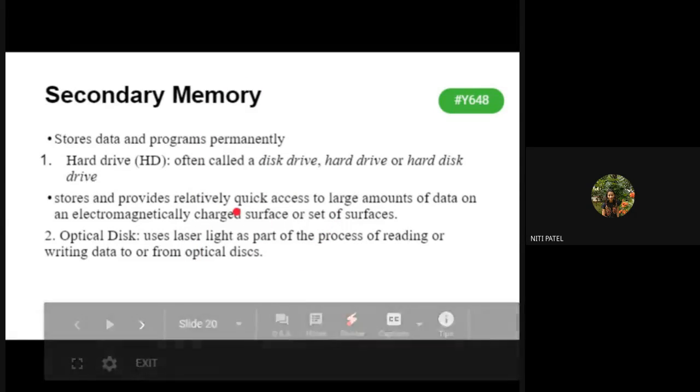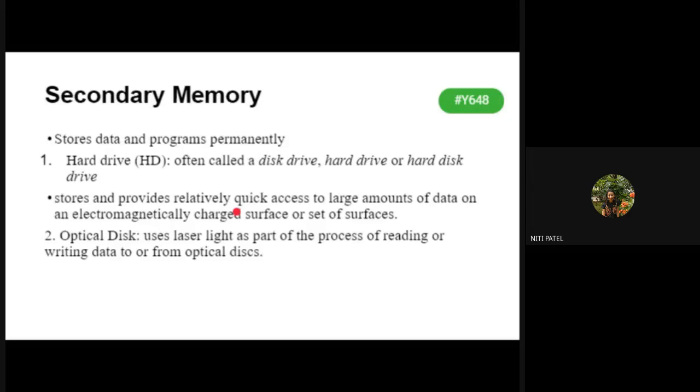If it is a hard disk, data is on the platter. If it is a CD, your data is in the form of tracks and sectors. The reading and writing work is done by the read-write head if it is a hard disk, and with the help of laser light if it is an optical disk, right?